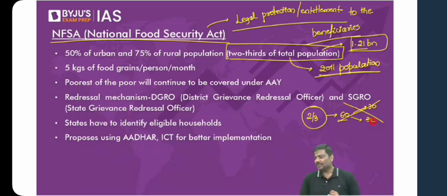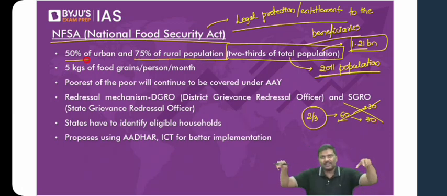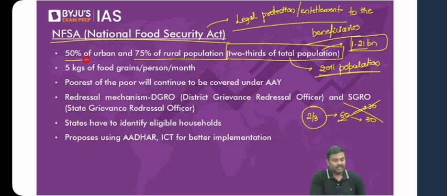Why? Point number 1. Where do you think per capita incomes are higher? Urban or rural? Per capita incomes. Obviously urban. Where do you think population is very high? Urban or rural? Rural. Where do you think poverty is very high? Again rural. So that is the reason. Remember this, 75% of the rural population will be covered and 50% of the urban population will be covered. But who is going to identify who is the beneficiary? Who will be identifying who is the right beneficiary? It will be the state governments which will be identifying who are the right beneficiaries. The Center will not identify it. States will identify the beneficiaries.